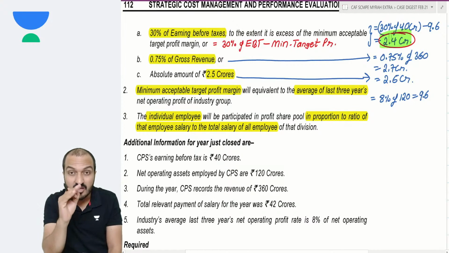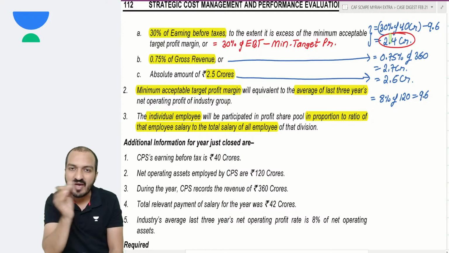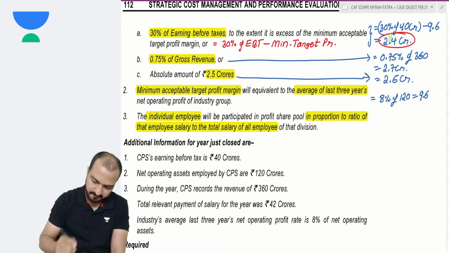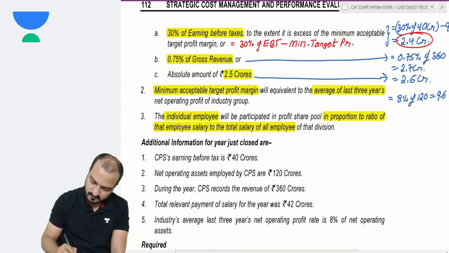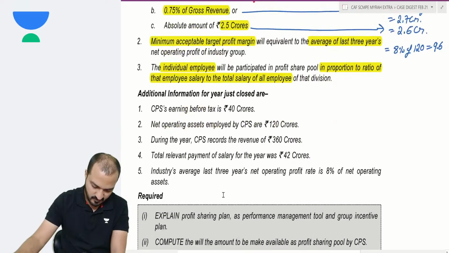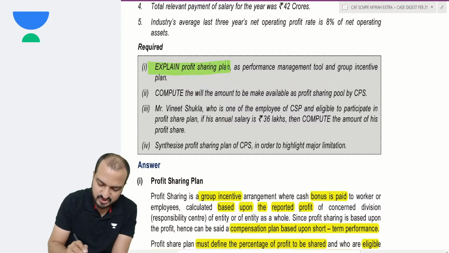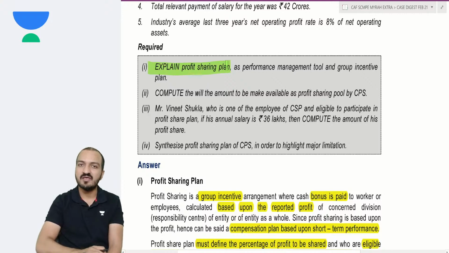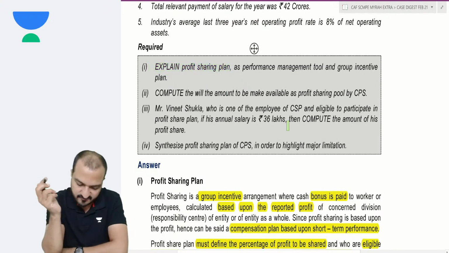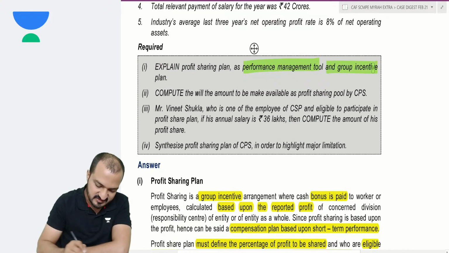Now from this pool, you will be giving the bonus to every individual employee in the ratio of his salary. So remember, 2.4 is your total bonus amount. Read further. Required. First, they are asking you to explain the profit share plan. They are not asking any calculation. They are just asking you to explain what kind of plan the company is following as a performance management tool and group incentive plan.